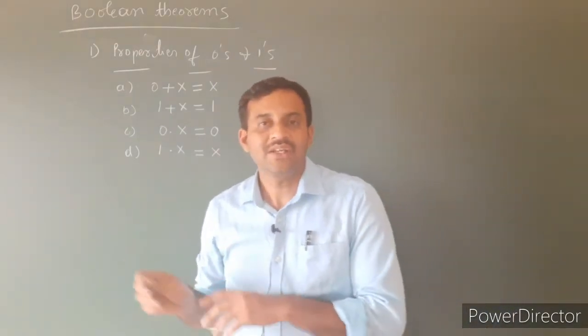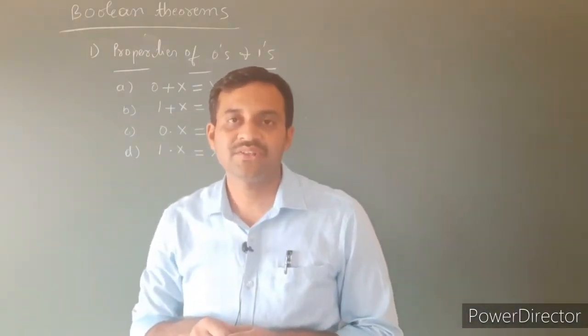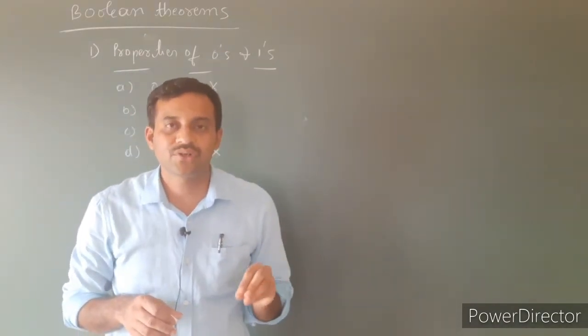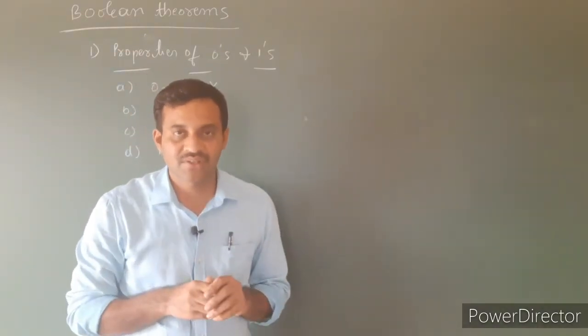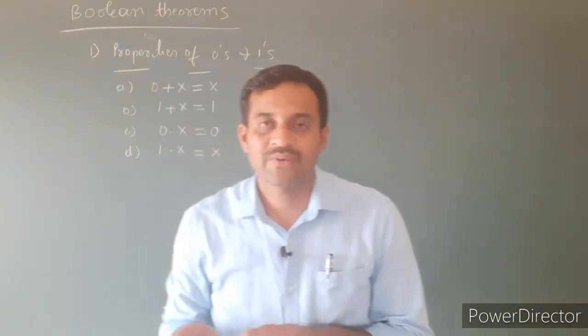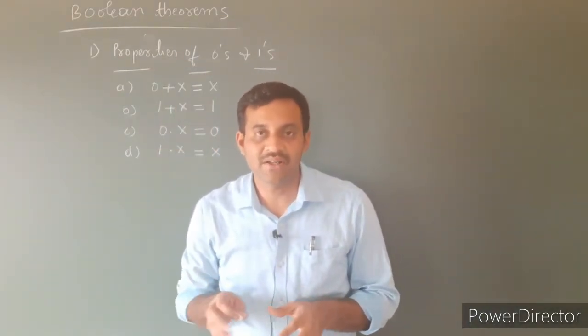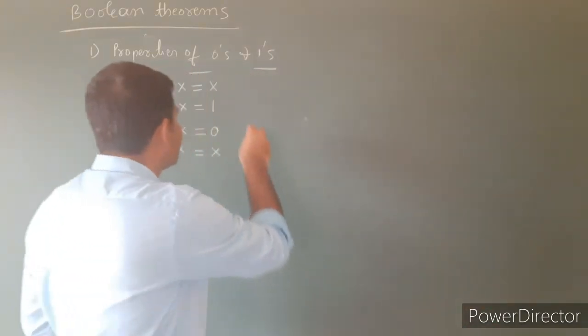We have to prove all these properties using the proof by perfect induction method and also using the truth table method. Already we know that proof by perfect induction means we have to put all possible values for the variable.